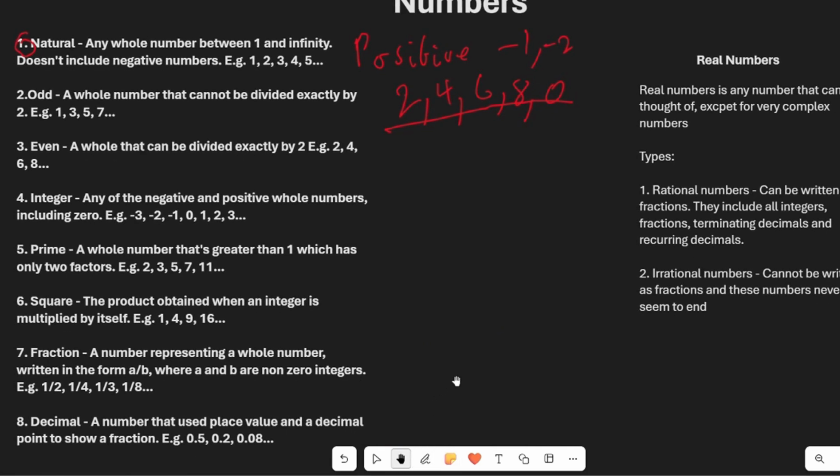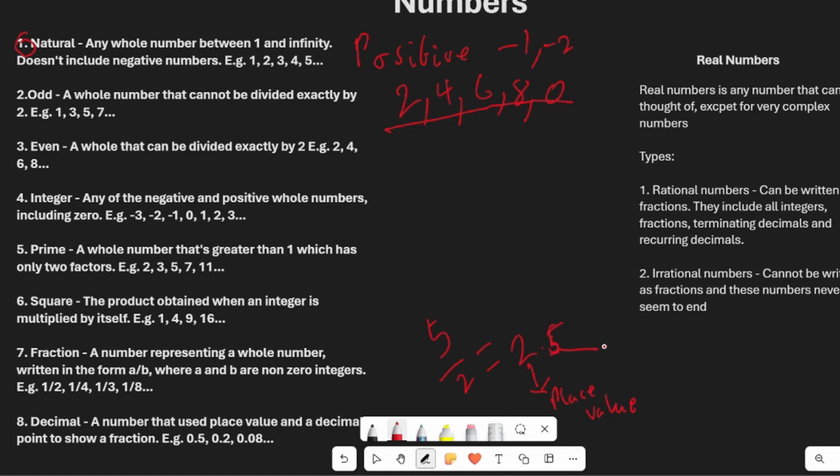Decimals use place value and a decimal point to show a fraction. For example, 5 over 2. When you put this into your calculator, it will give you 2.5. 2 is the place value, and the 5, to be exact, is the decimal place. So take this to note.